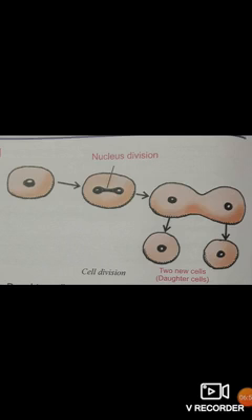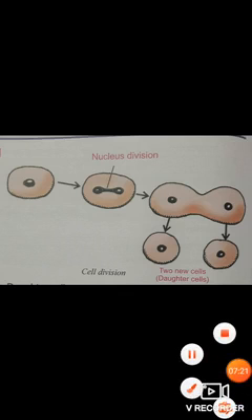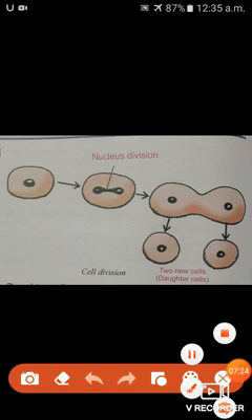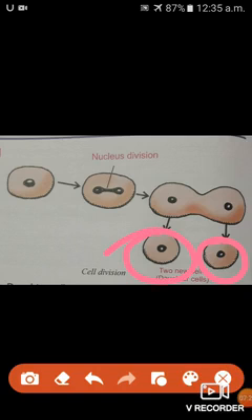The cells resulting from the cell division of a parent cell are called daughter cells. The daughter cells resemble the parent cell in a number of characters, and daughter cells grow to maturity and divide again.